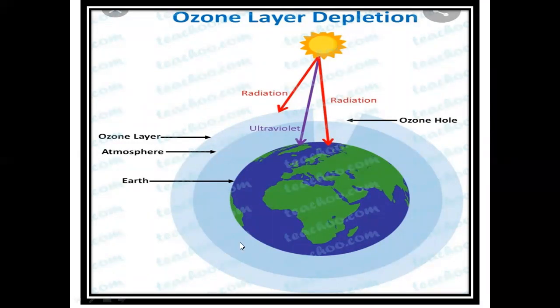This is the light bluish gas which surrounds the earth, and that light bluish gas is ozone. And this is earth, atmosphere, ozone layer, and then ultraviolet radiations. They are filtered by the ozone layer, but due to the chlorofluorocarbons, the reduction of ozone molecules in this area takes place, which causes the ozone hole, and the process is called ozone layer depletion.